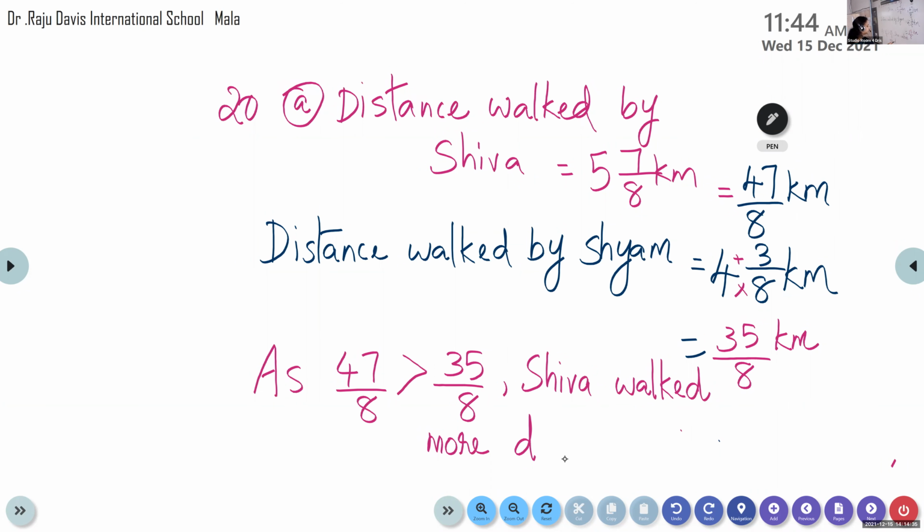Here we only had to compare the numerators, and 47 is greater. So that means Shiva walked more distance.